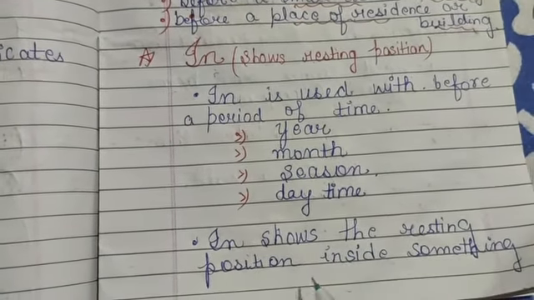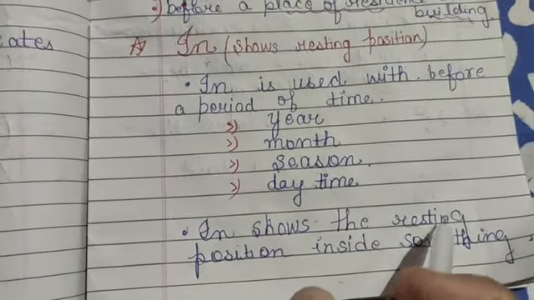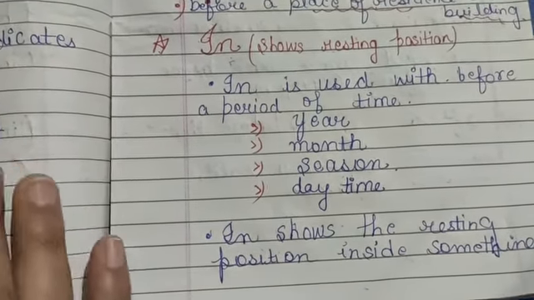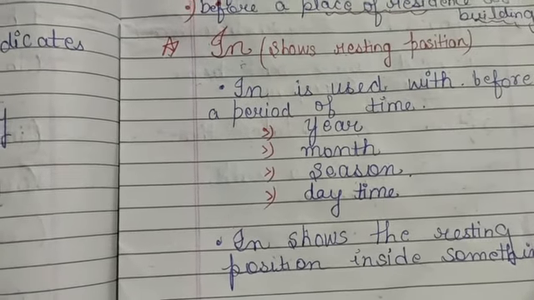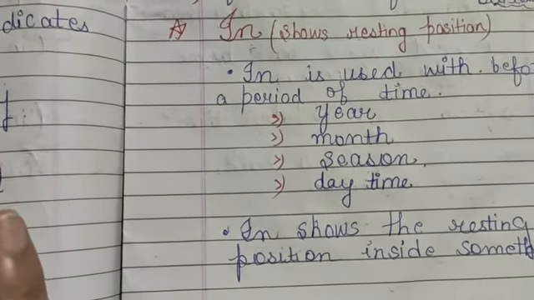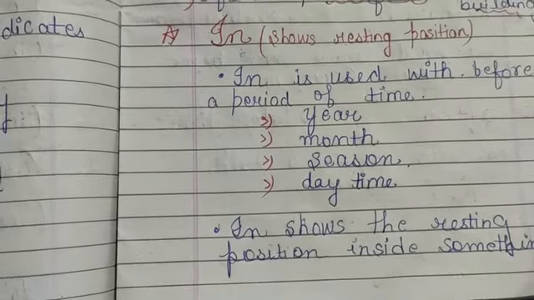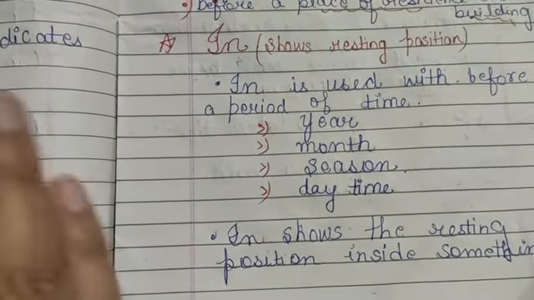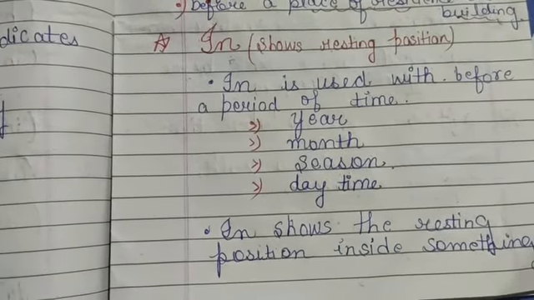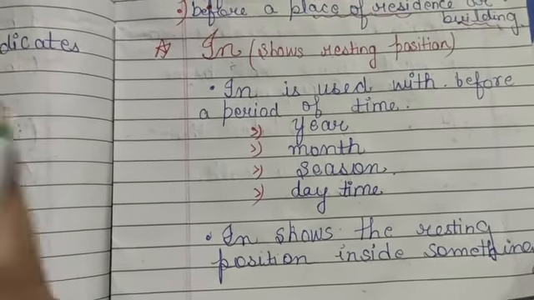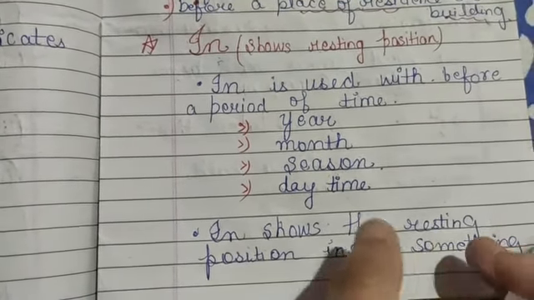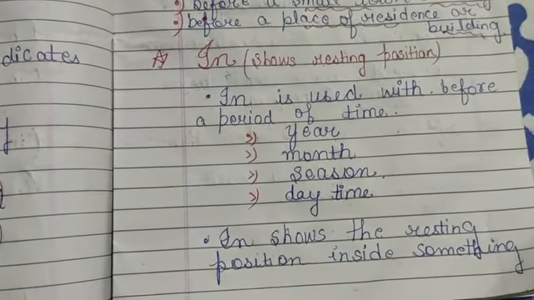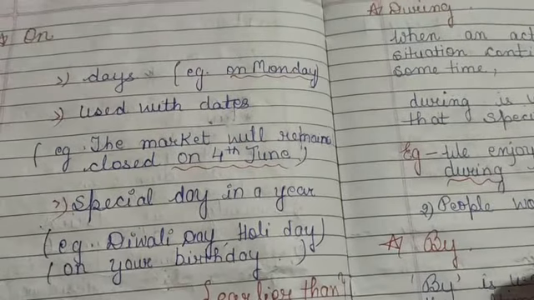In shows the resting position inside something. Resting position means something that is not in motion. For example, the boy is in the car, means it specifies the resting position of boy and car. And in is used to connect the boy and car. So here to show a resting position also you will use the preposition in. Let's see next, that is on.